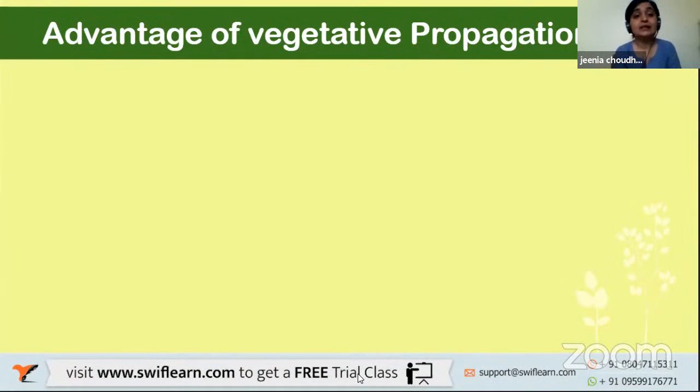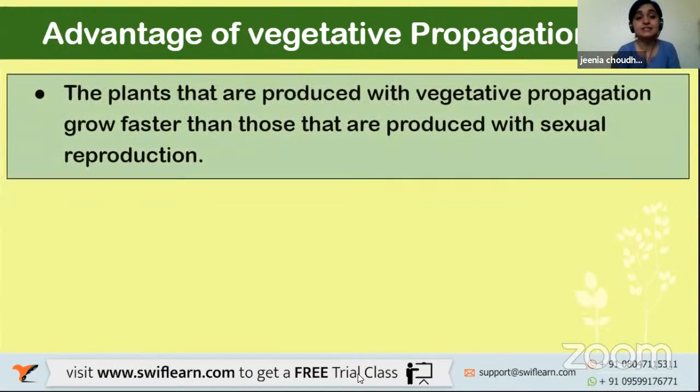Moving further, there are some advantages of vegetative propagation. And what are those advantages? Firstly, the plants produced with vegetative propagation grow faster than those produced with sexual reproduction. That is very important: the plants we grow with the help of vegetative propagation, that means they grow from stems, roots, or leaves, grow faster than the sexually reproduced plants.